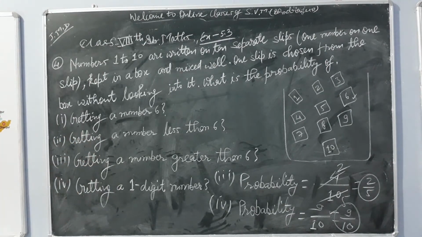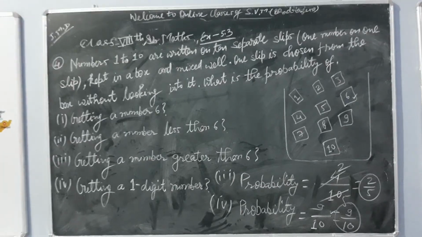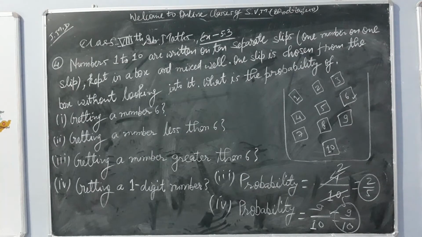Okay, so just have a look at what things I have taught you in your question number 4. After that we will go towards question number 5. You should write, or you have written, question number 4 in your rough notebook.